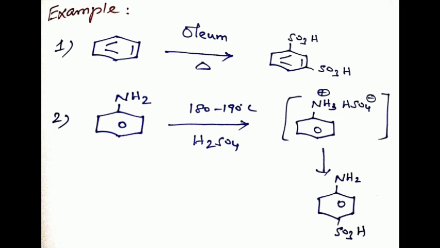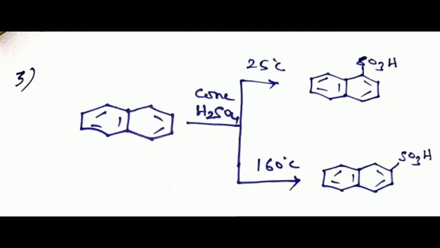Then the second one is aniline reacting with sulfuric acid to give a salt of sulfonic acid, that is sulfanilic acid. Then naphthalene combined with concentrated sulfuric acid at different temperatures, that is low temperature and high temperature, forms two different products.